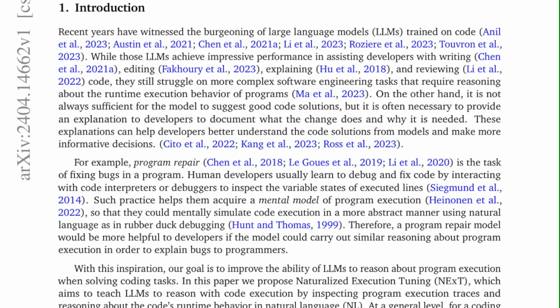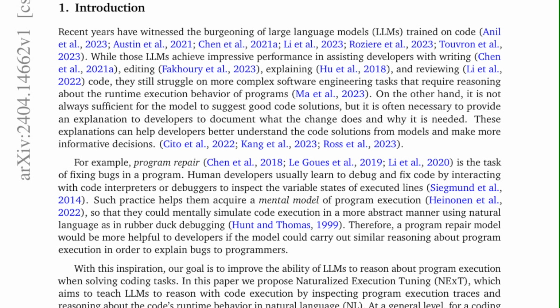1. Introduction. Recent years have witnessed the burgeoning of large language models, or LLMs, trained on code. While those LLMs achieve impressive performance in assisting developers with writing, editing, explaining, and reviewing code, they still struggle on more complex software engineering tasks that require reasoning about the runtime execution behavior of programs. On the other hand, it is not always sufficient for the model to suggest good code solutions, but it is often necessary to provide an explanation to developers to document what the change does and why it is needed. These explanations can help developers better understand the code solutions from models and make more informative decisions.